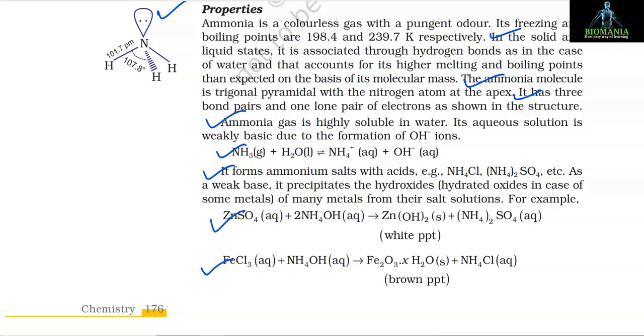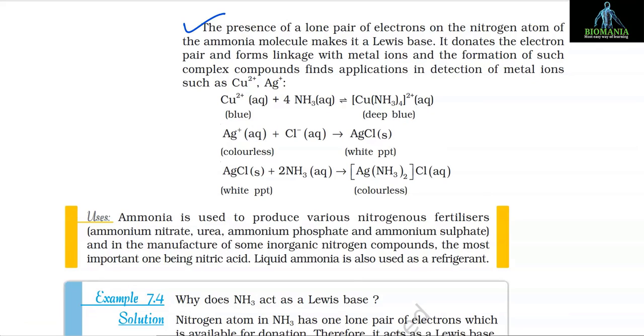The next reaction is FeCl3 + NH4OH gives Fe2O3·xH2O + NH4Cl, and here the Fe2O3·xH2O precipitate is brown in color. The presence of a lone pair of electrons on the nitrogen atom of the ammonia molecule makes it a Lewis base. It donates the electron pair and forms linkages with metal ions, and the formation of such complex compounds finds application in the detection of metal ions such as Cu2+ and Ag+.